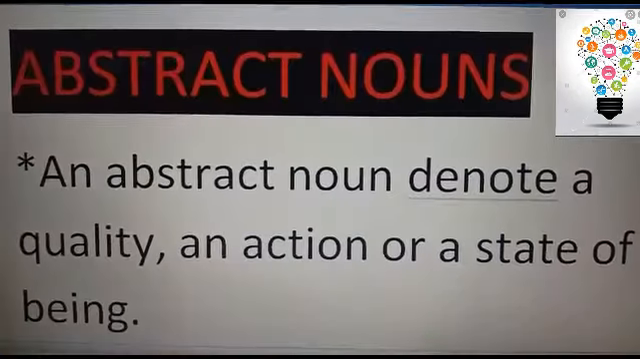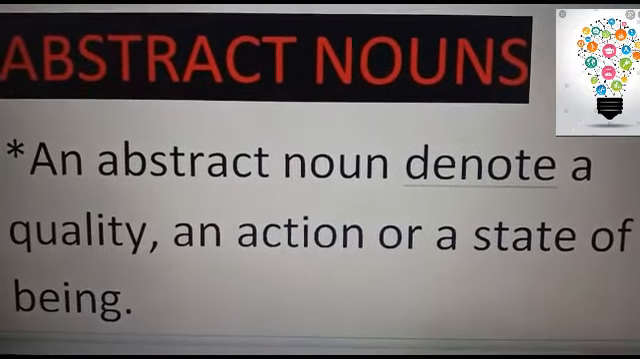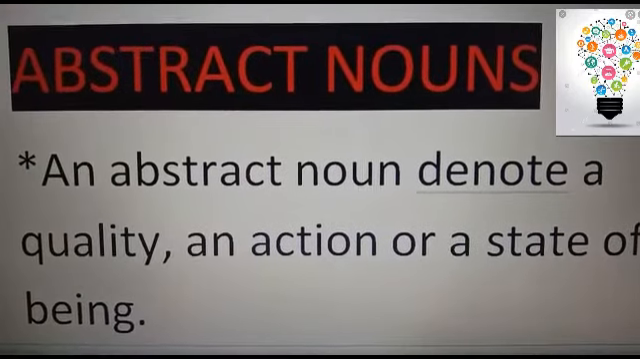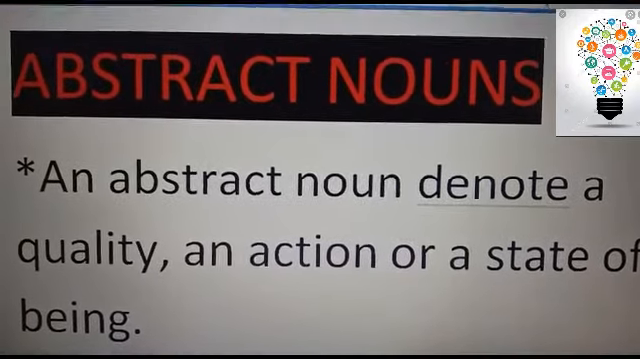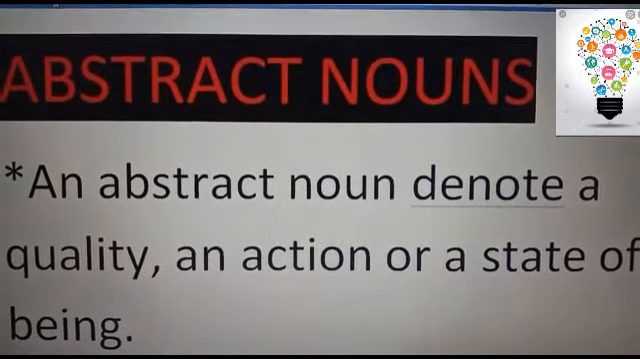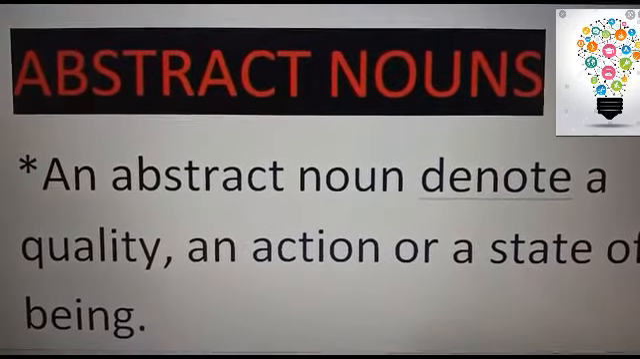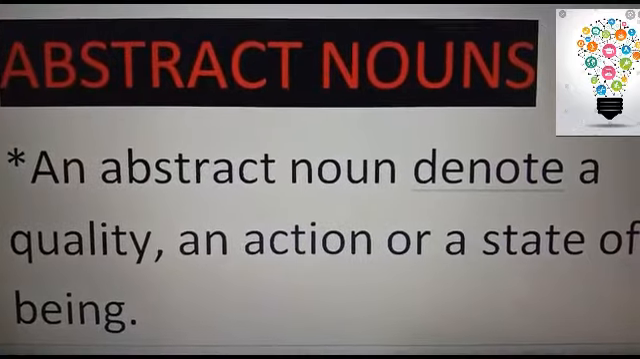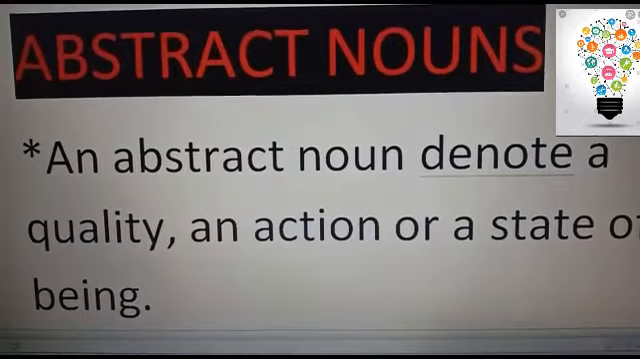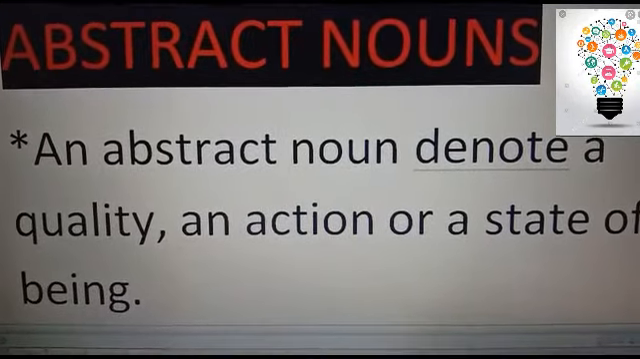Let's move on. Next and the last type of noun that we have is abstract nouns. What are abstract nouns? If you remember, in the beginning we talked about how nouns can also name feelings and ideas. Yes, for the same we have abstract nouns. Now let's read. An abstract noun denotes a quality. What does it denote? It's very important. It could be a quality or an action or a state of being. Which state are you in? For example, I'm very happy today. So I am in the state of happiness. That will be an abstract noun.